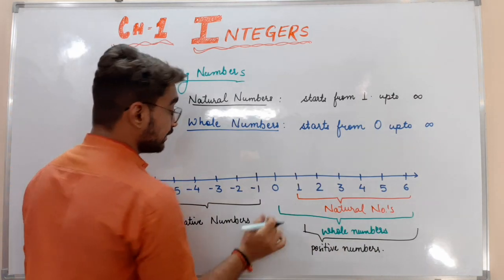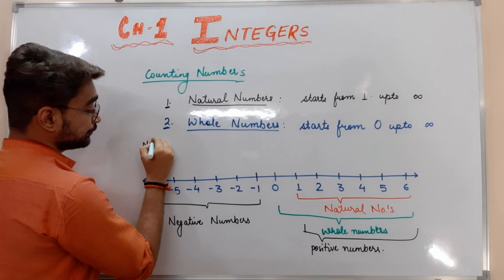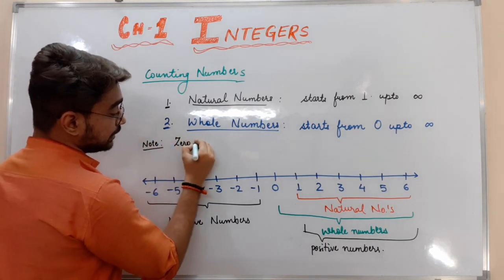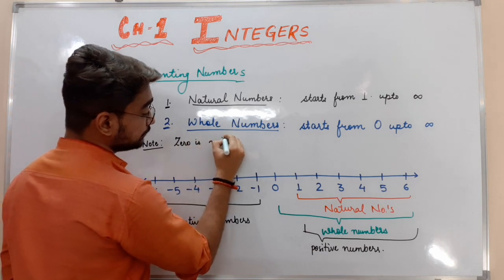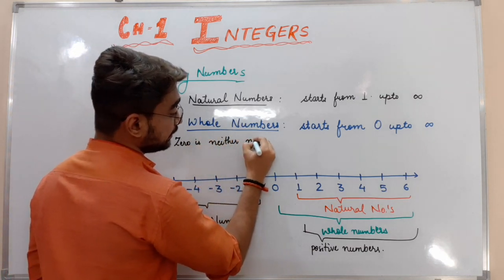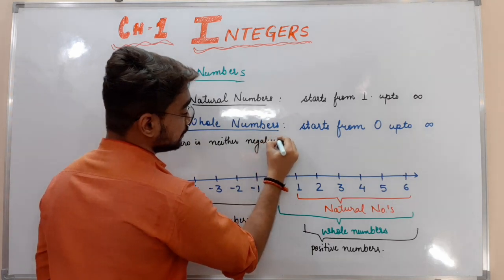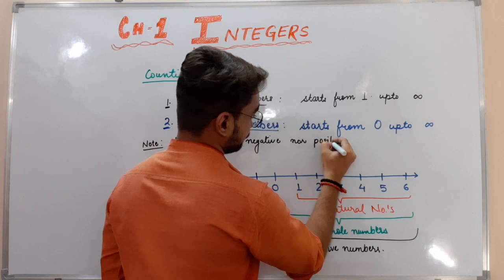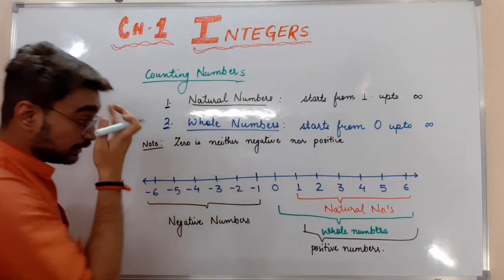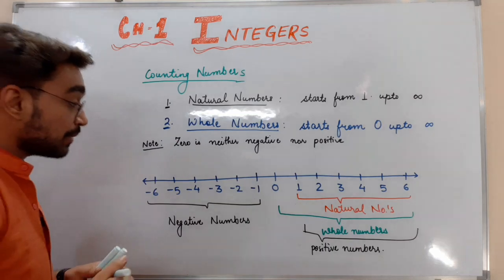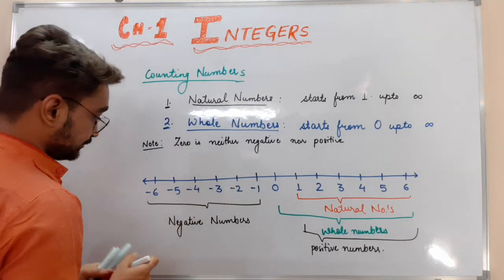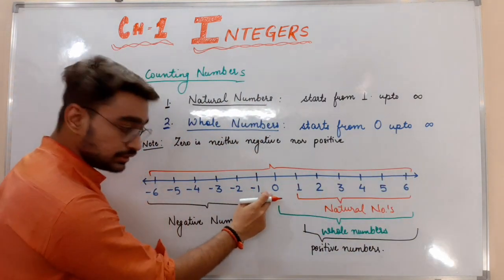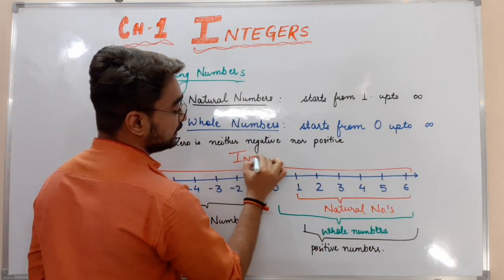You can write here as a note that 0 is neither negative nor positive. 0 does not come under the category of negative or positive, okay? But all these numbers from -6 to +6, including 0 also, are called integers.